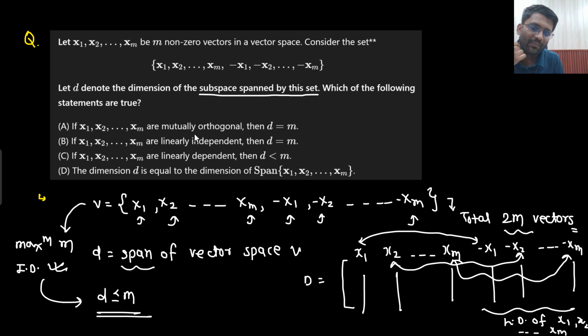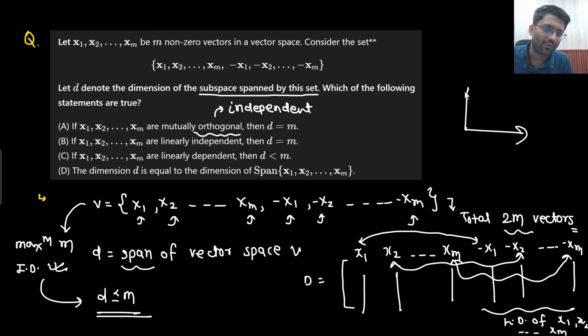Now if they are saying that they are mutually orthogonal, what is the meaning of orthogonal? Orthogonal means they will surely be independent of each other. Do you remember the statement that if orthogonal vectors are present, they will surely be independent of each other? Why is that so? Because this is the meaning of orthogonal vectors. They make a 90-degree angle, so there is no relation between them at all. So if you have a set of orthogonal vectors, they will surely be independent of each other. So here x1, x2, x3, up to xm are all independent of each other.